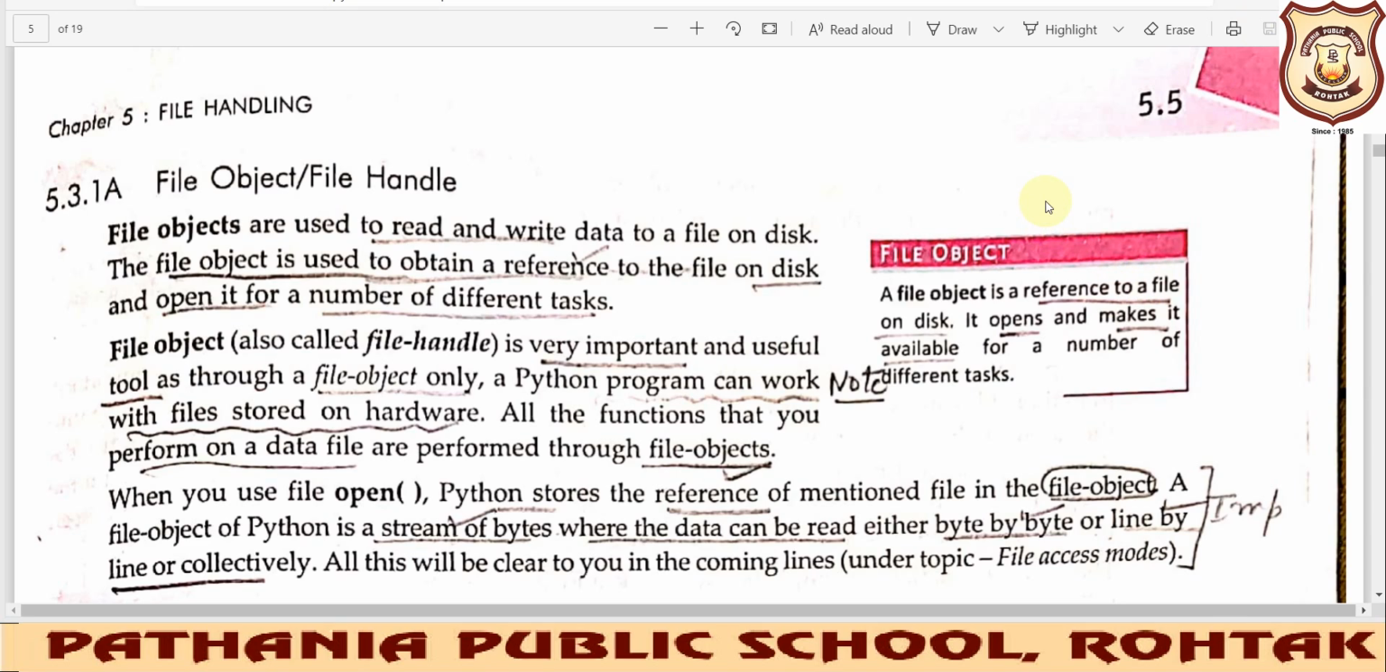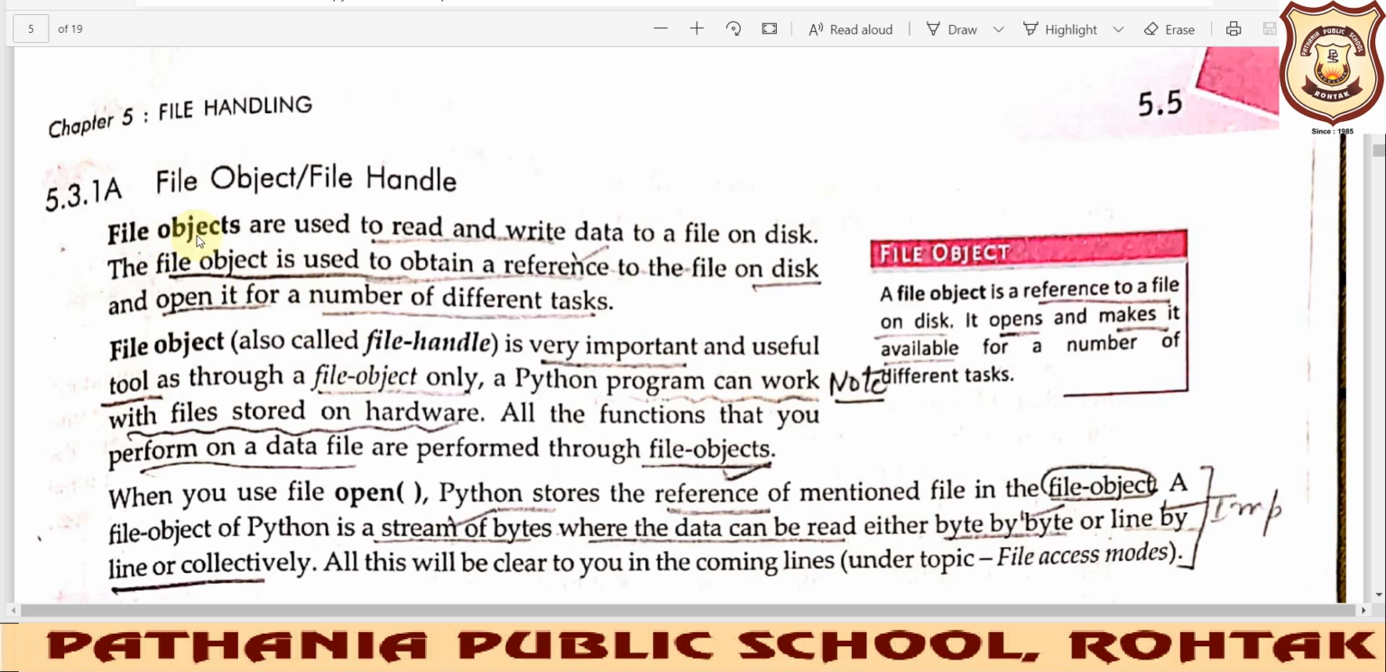Let us start the new topic of chapter 5, that is file object or file handle. Though we have discussed this topic in detail in the previous lecture, we will be covering it a little more to understand it better. We have already discussed how to use the open function, and while using this open function we need a file object, or we can say the file handle. So now we will read what its importance is and why we should use it.